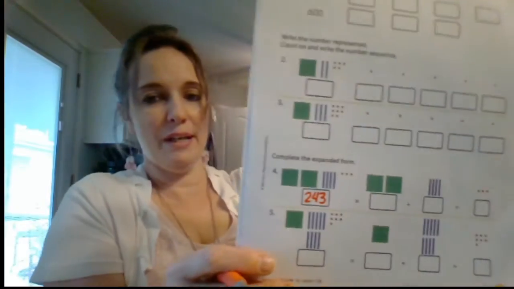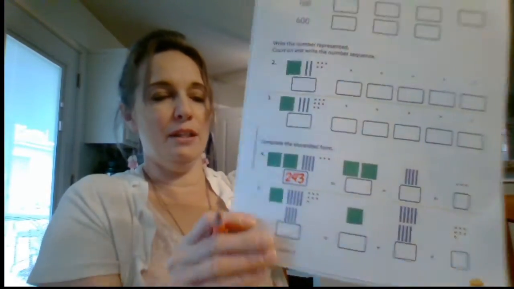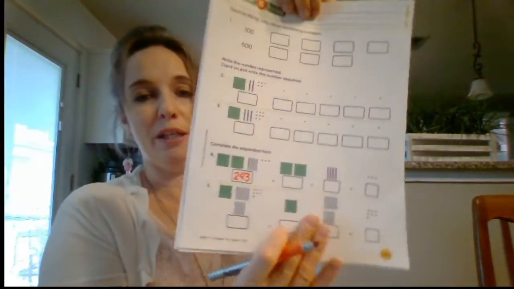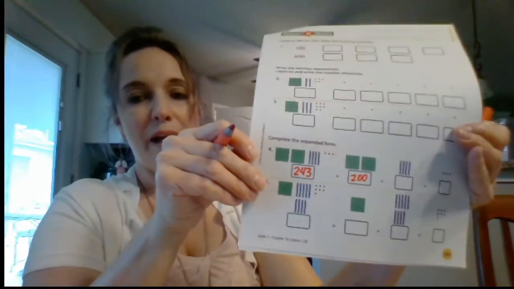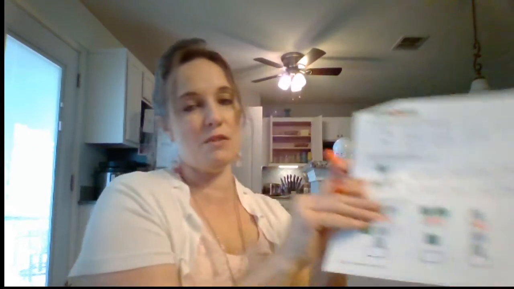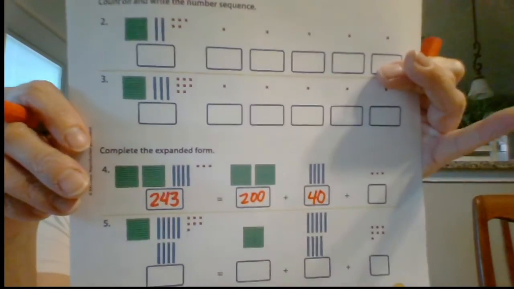So that's what you're going to have in there. And then you're going to separate it out. So in 243, how many hundreds are there? I see 200. Okay, so you're just going to write it out like that. How many tens are there? Well, there's 4 tens, so I know that means 40. 4 tens is 40. And then how many ones?